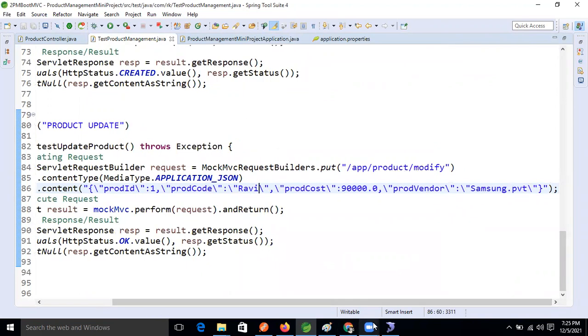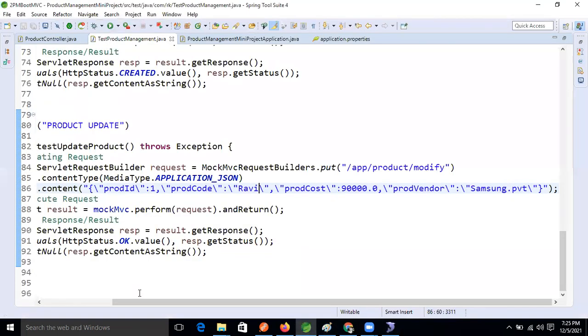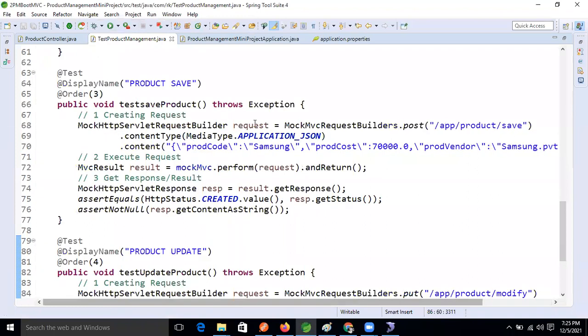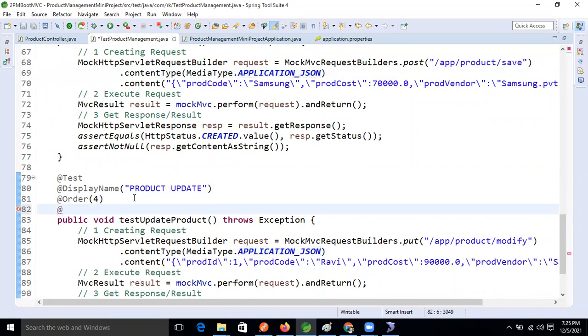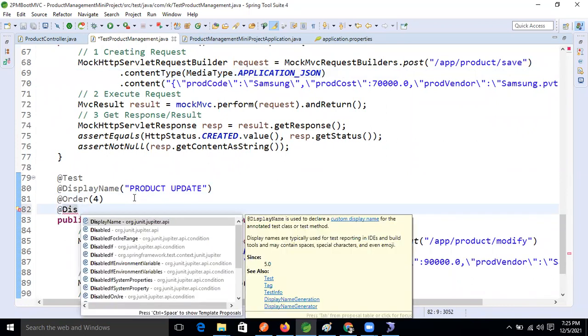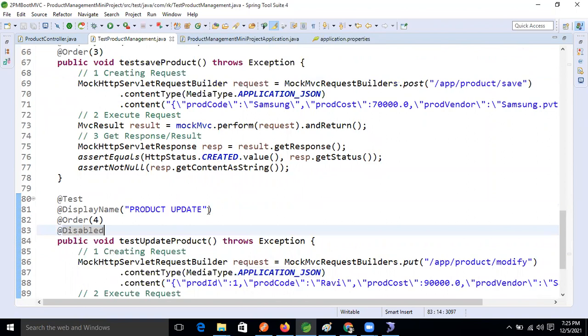Okay, already we took that. 12 is not there, ID 12. So for that purpose, we need to take this one, right? Now I'm disabling this method. Anyone remember what the annotation is? Disable, right? Don't worry, whatever your expectation is, that one only.